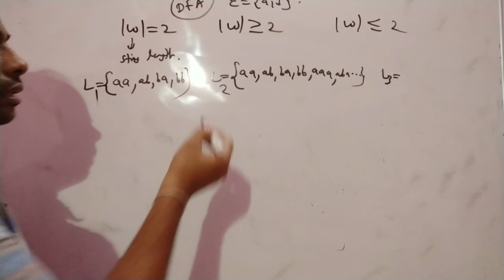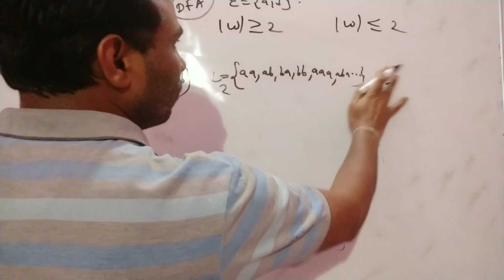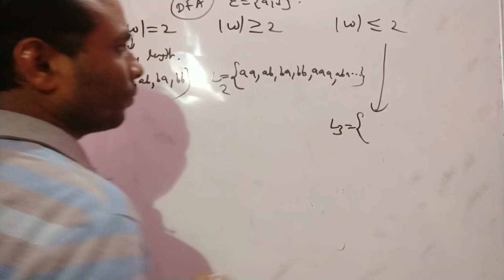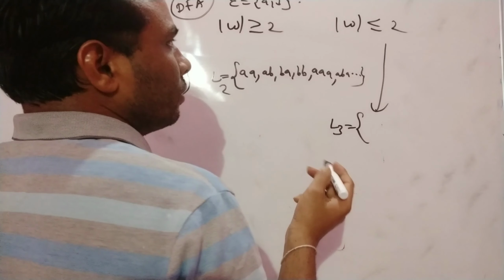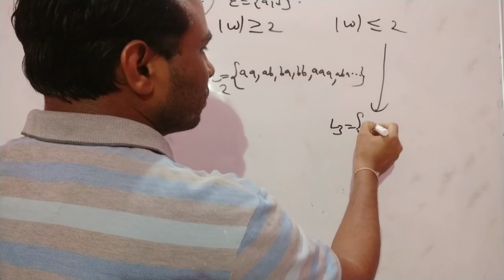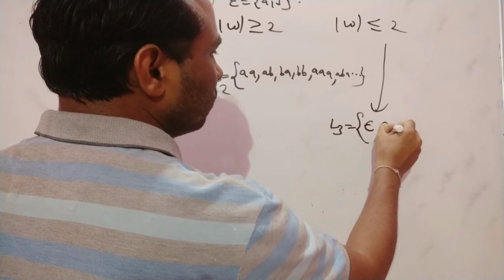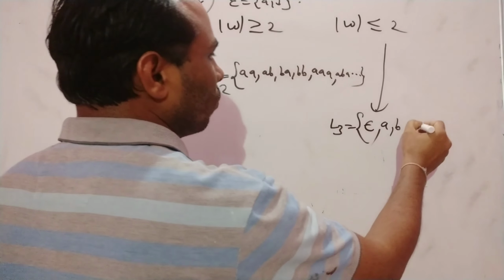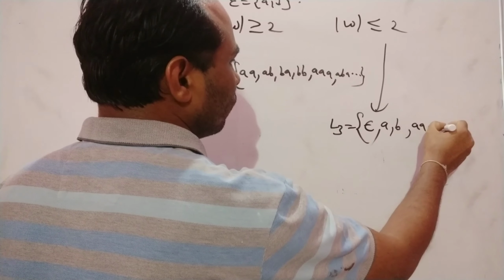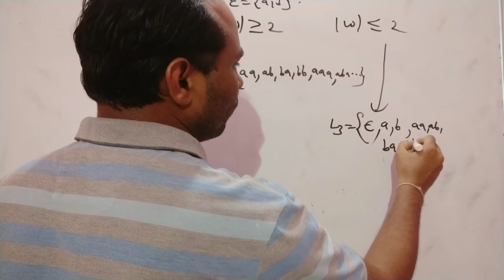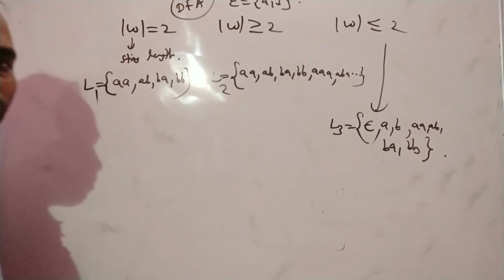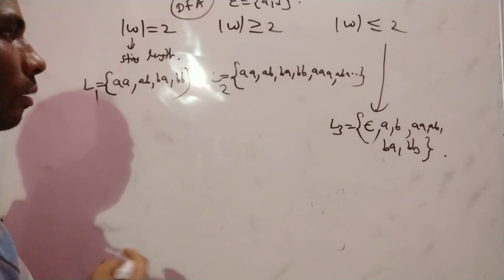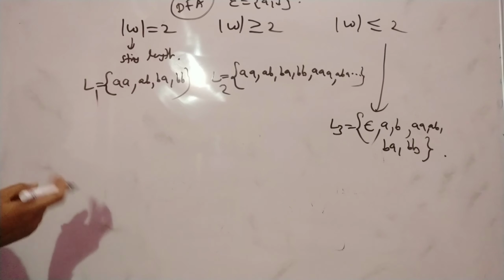What is the string length less than or equal to 2? For this I am writing here L3. It is 2 or less than 2. It means the string length may be 0 or 1. 1 is nothing but either A or B, or 2: AA, AB, BA, BB. So first you have to write all the different languages. Now you can construct the deterministic finite automata, the minimal DFA. How many states are possible here?